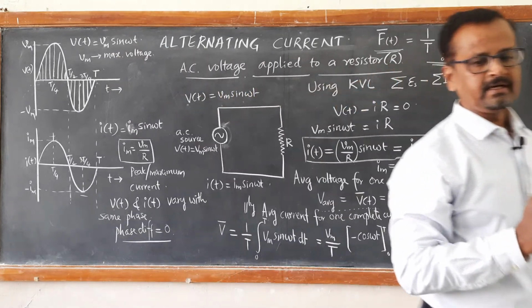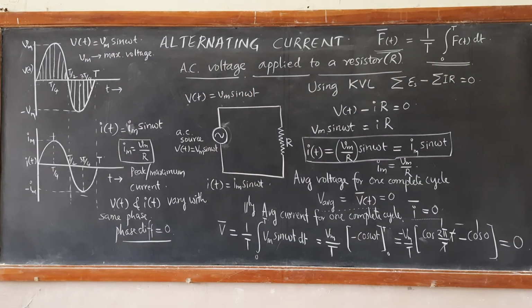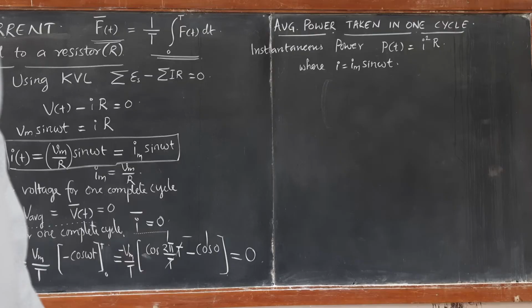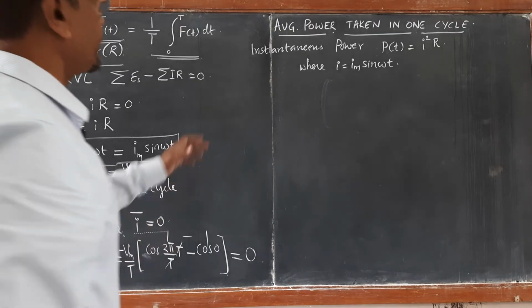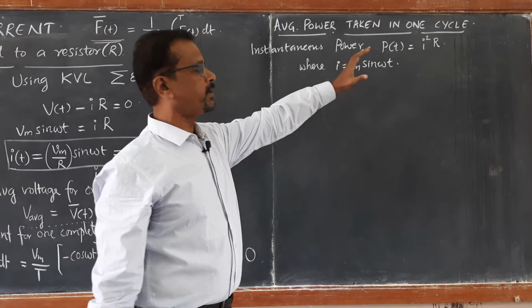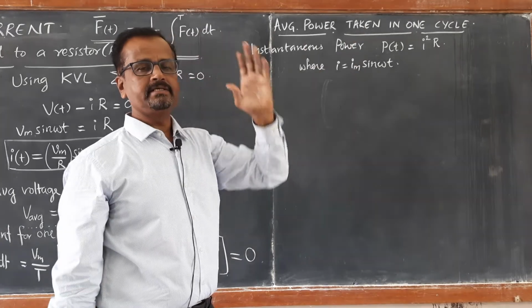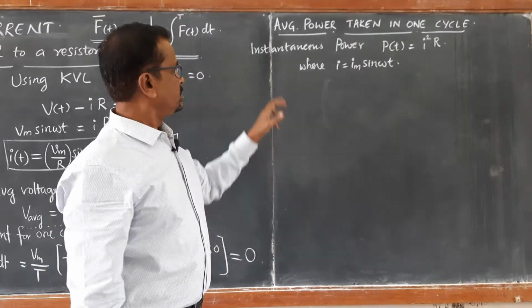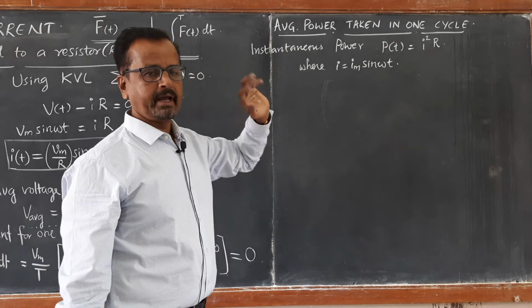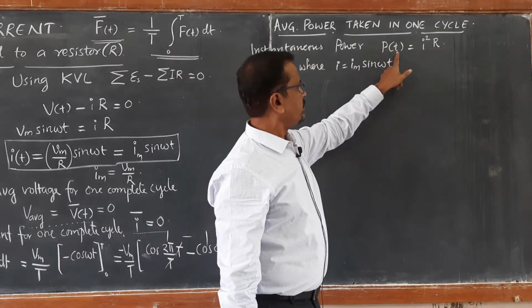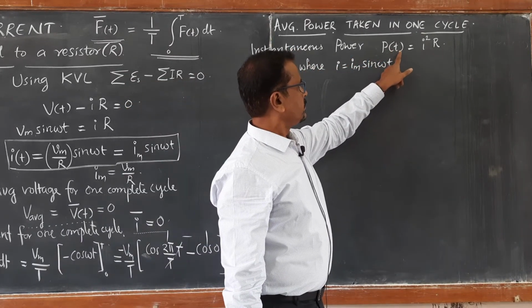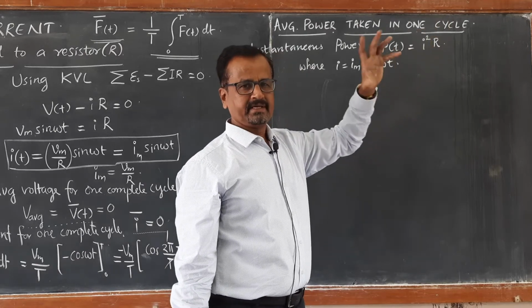Let us calculate average power for one complete cycle. Now let us calculate average power taken in one complete cycle for an AC source connected to a resistor. We know instantaneous power can be written as the power at a given instant of time, which is lost in the form of heat.